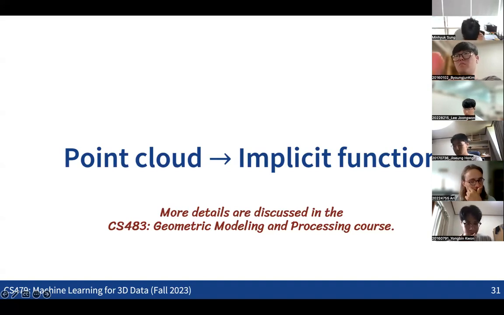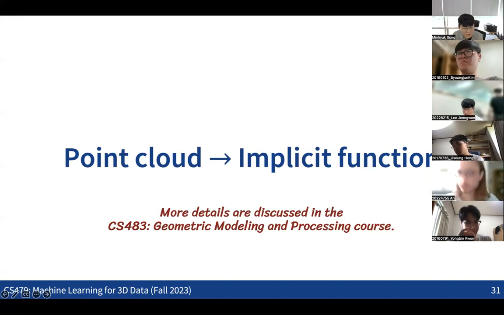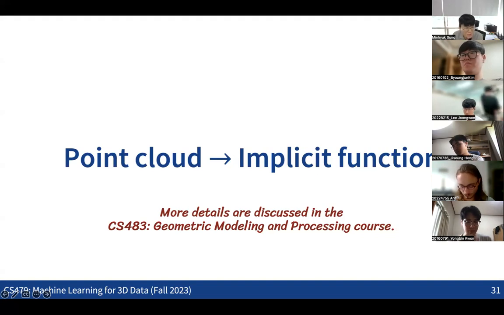And also, for those kinds of conversions, people typically think we might need some kind of neural network for the conversion. But actually, what we are going to discuss in this lecture is that without the neural net, we can directly convert the point cloud into the implicit function. So this is not a problem where we need some kind of prediction. Without the prediction, we can directly estimate the implicit function from the given point cloud.